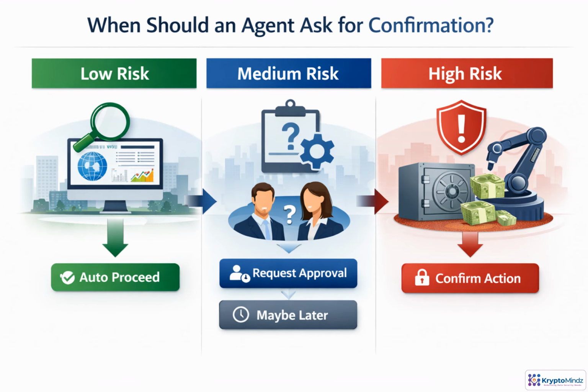Confirmation should match the risk. If an agent is only reading public data, it should not interrupt the user. If it is preparing something consequential, like a transaction, approval may depend on context, permissions, or repeated usage. When the agent can sign, send, move funds, or change critical state, require explicit confirmation. Good systems make these thresholds configurable as the application's risk changes.